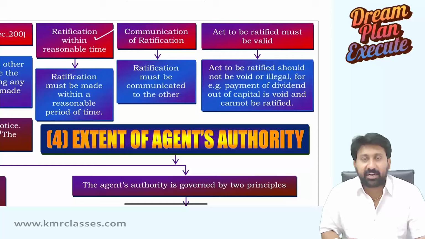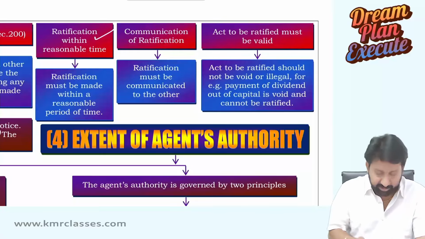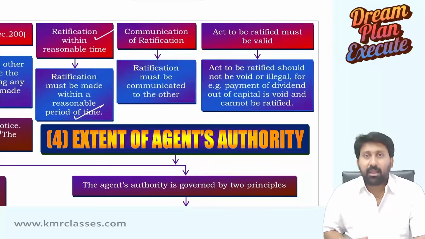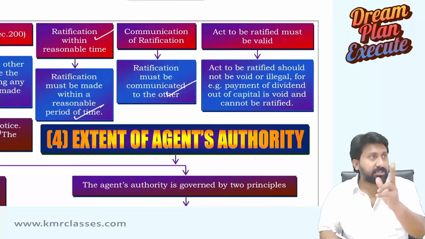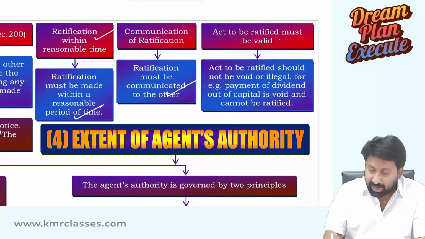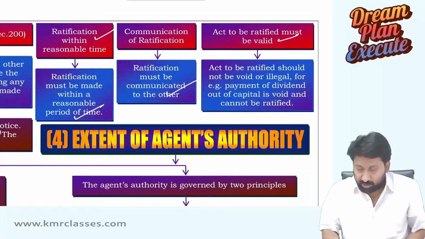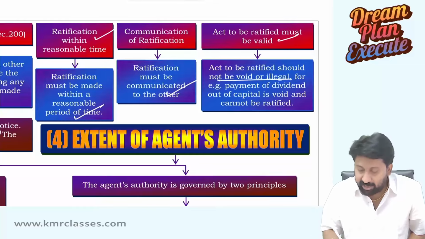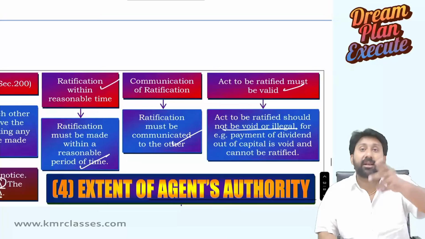Ratification must be done within reasonable time. Means what? If the act is done now, not 10 years after, you should not do ratification. It should be done within a reasonable time. Not just ratifying, it must be communicated to the other person that you ratified, either express or implied. Act to be ratified must be valid. That's why I told you, murders and illegal acts can't be ratified. So the act to be ratified should not be void or illegal. It should be legal and irregular, not illegal.